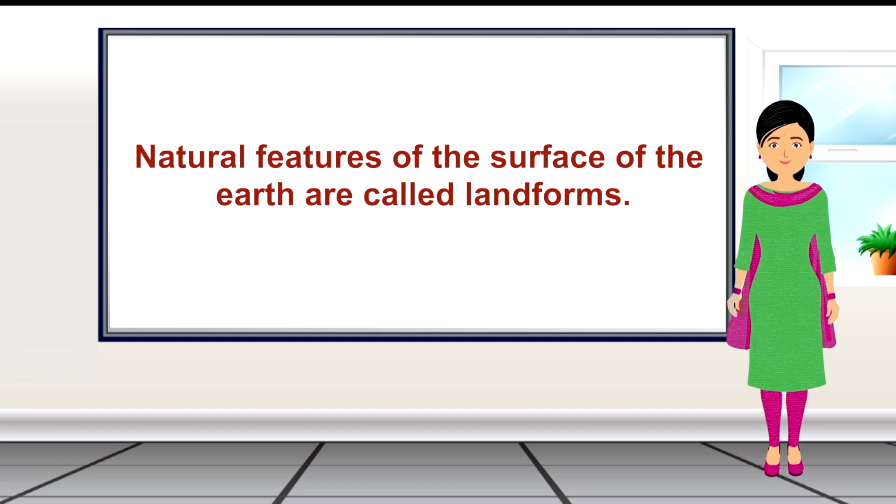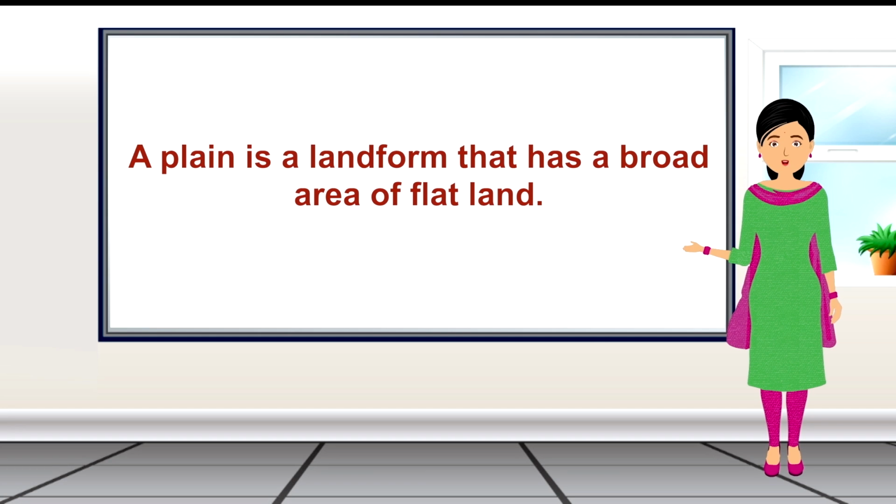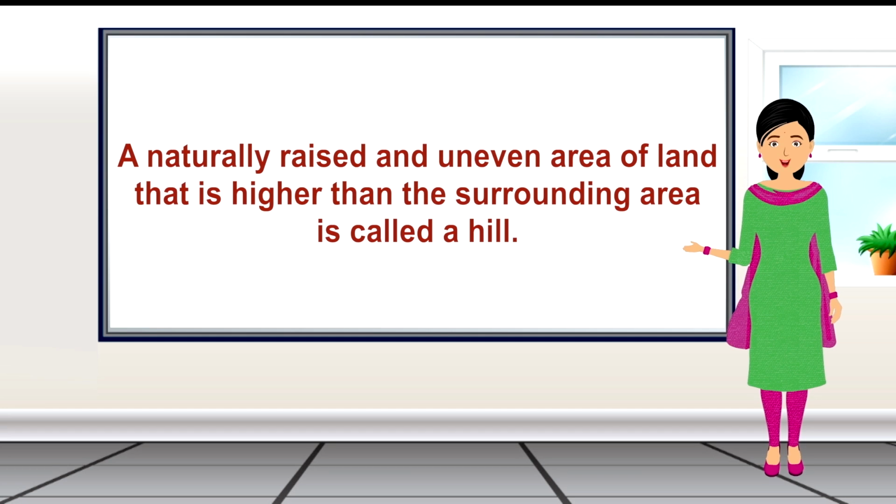Natural features of the surface of the earth are called landforms. A plain is a landform that has a broad area of flat land. A naturally raised and uneven area of land that is higher than the surrounding area is called a hill.